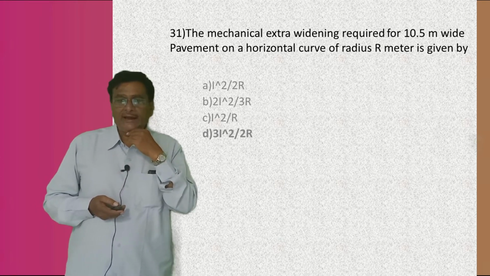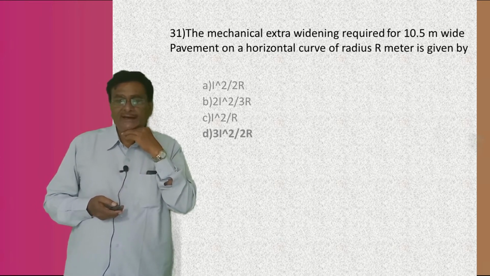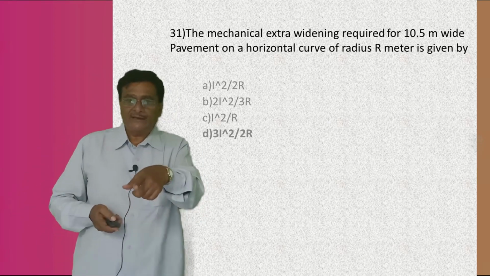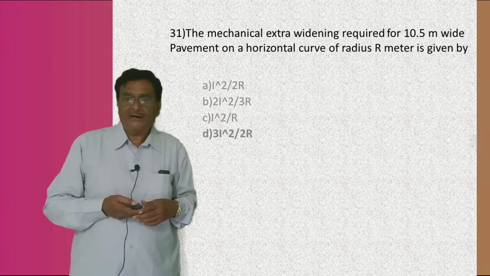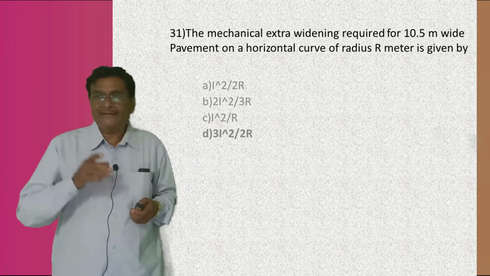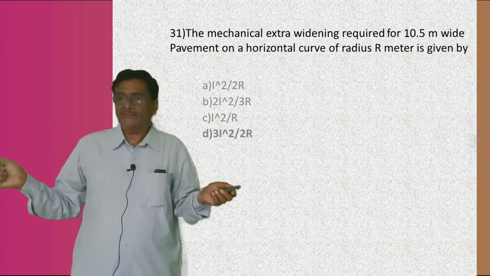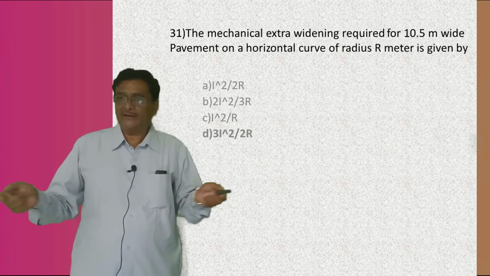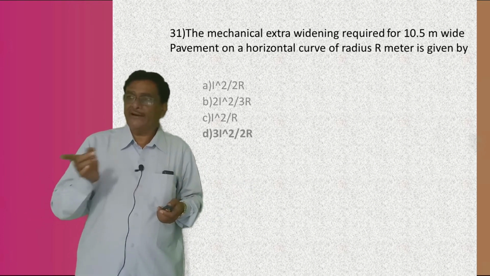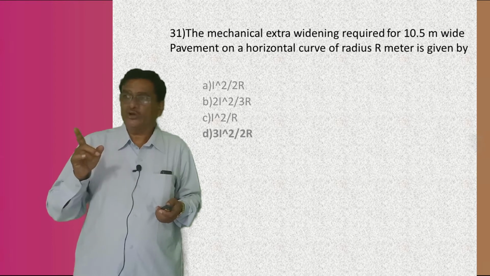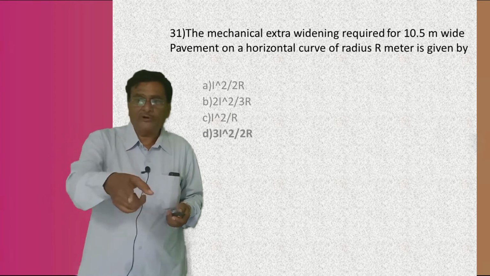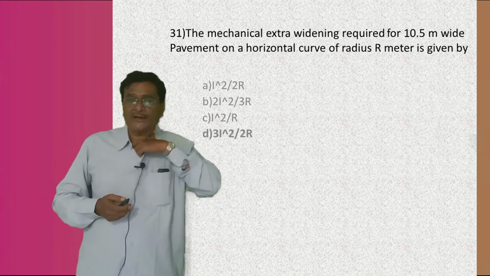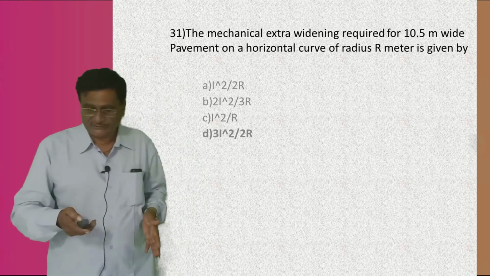N is 3 and L is 7, so 7 3s are 21. Actually this would have been 21, my boys, the answer was wrongly written. The answer is D, correct only, it is not 3L square, because in NL, N is number of lanes, that is 3, and L is the length of the rigid wheelbase, which can be taken as 7 meter. 7 3s are 21, therefore it would have been 21, NL square, 21 square by 2R. The answer is the fourth one, right?